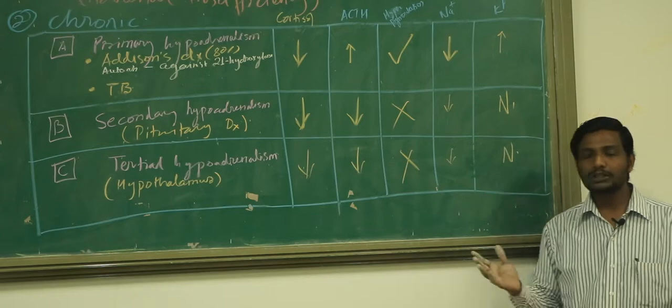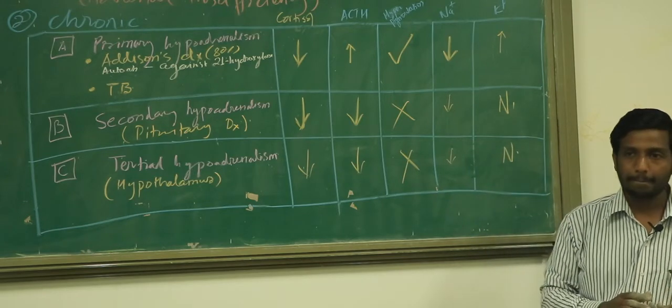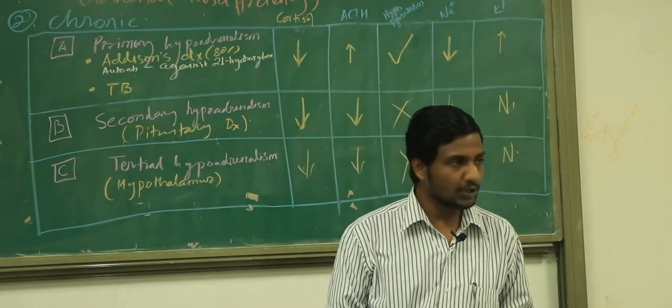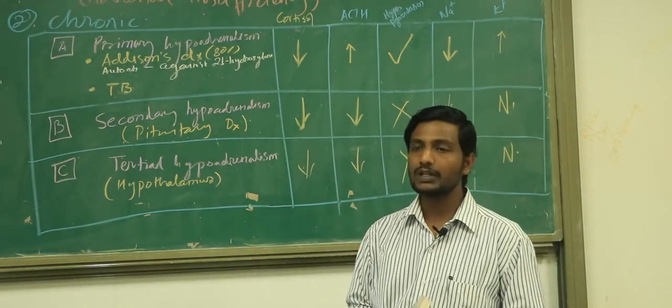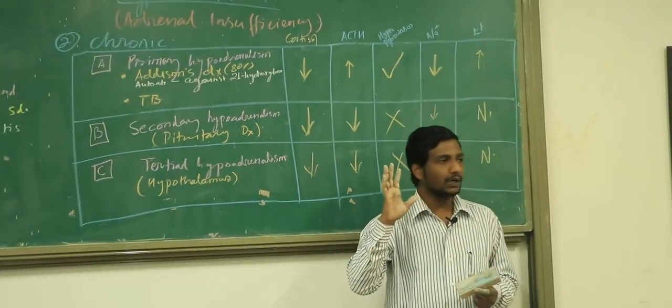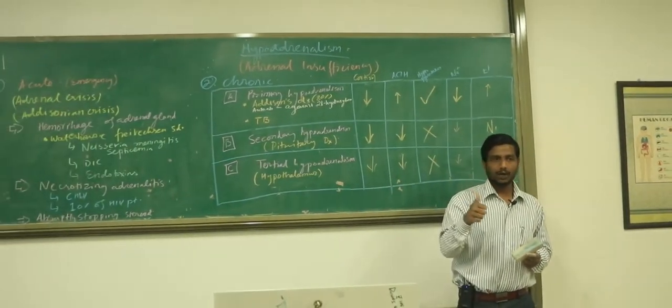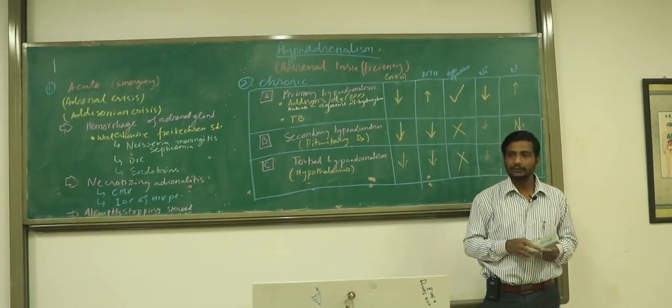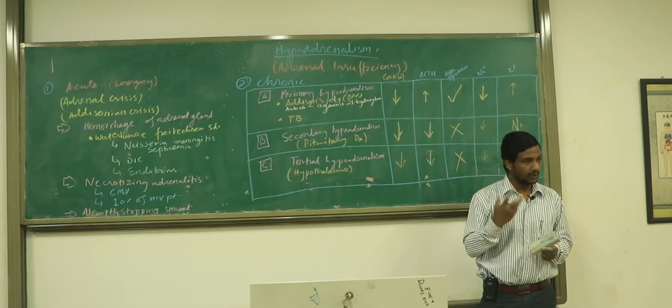So all of you tell me, very quickly, what are the types of hypoadrenalism? Acute hypoadrenalism and chronic hypoadrenalism. Which one is the emergency situation? Acute hypoadrenalism, right? Give me the 5 causes of acute hypoadrenalism. What is the first one? Waterhouse-Friderichsen syndrome, the hemorrhage caused by which septicemia? Neisseria meningitidis, right? Meningococcemia.